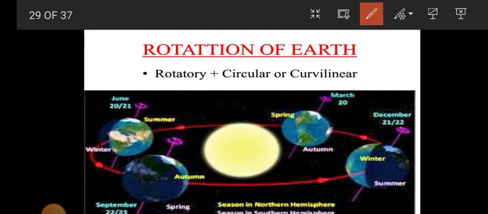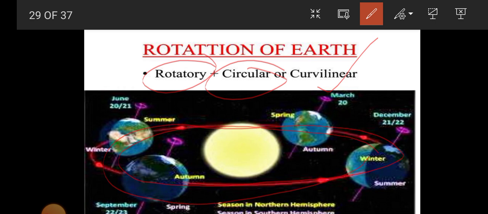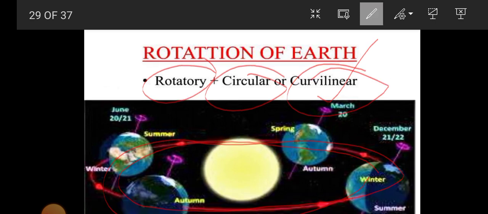Rotation of the earth is rotatory plus circular or curvilinear. Obviously, it moves in a circular orbit. Understood? Curvilinear is a special type of circular motion.